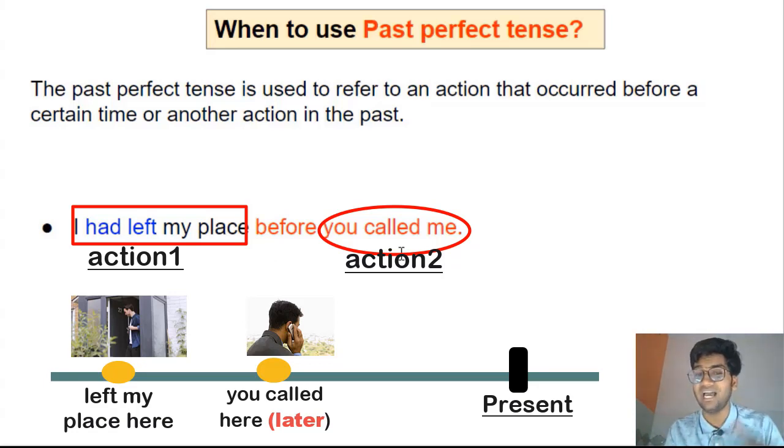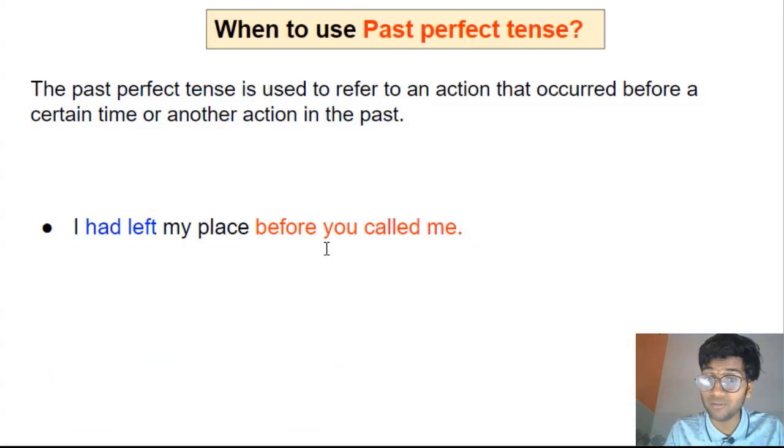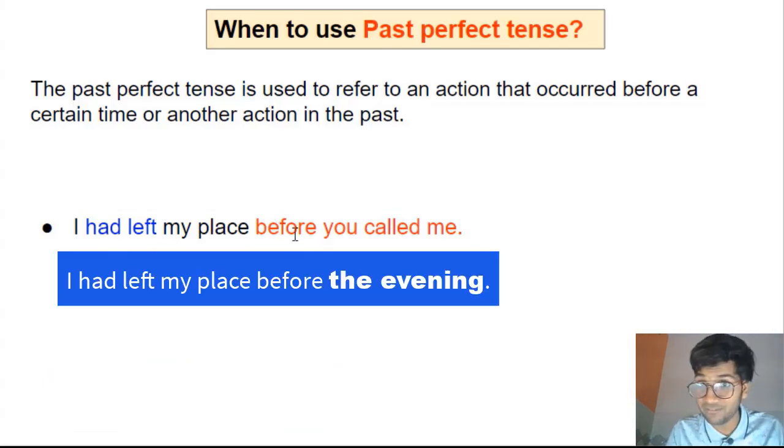So both these actions happened in the past. We are using past perfect tense to focus on the fact that this action that is in past perfect tense happened before another action, right? You can also talk about the time before this action happened. You can say, I'd left my place before the evening, right? I had left my place before you called me.